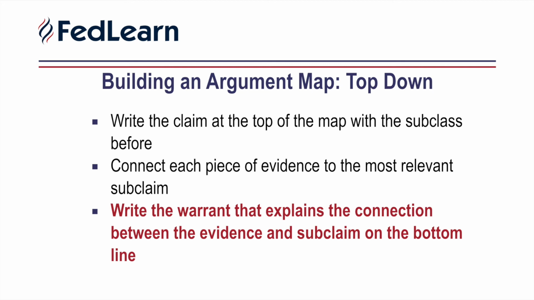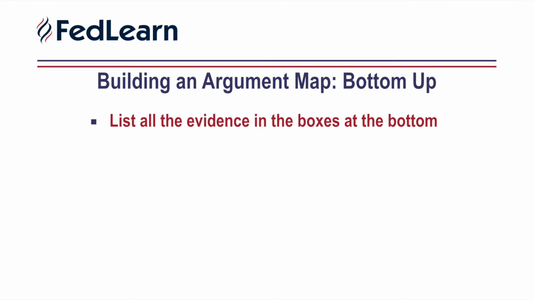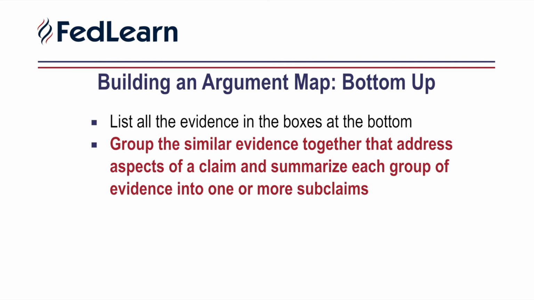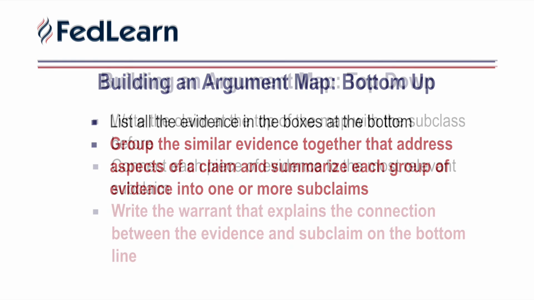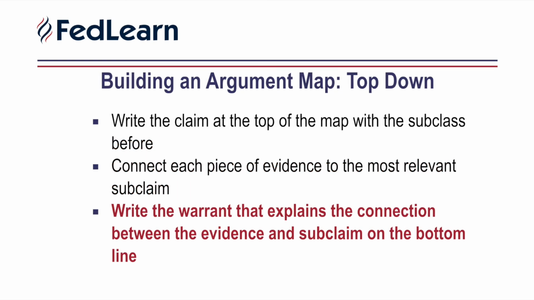Argument mapping from the bottom up takes the opposite approach, where you list all evidence in boxes at the bottom. Then, group the similar evidence together that addresses aspects of a claim and summarize each group of evidence into 1 or more subclaims. Next, write the warrant that explains the connection between the evidence and subclaim.